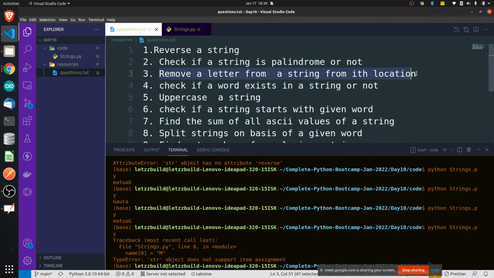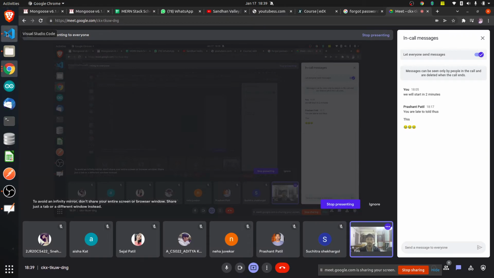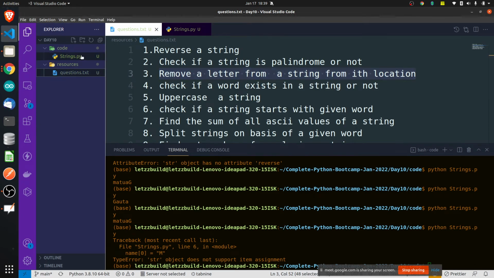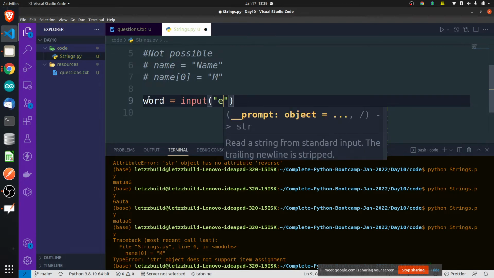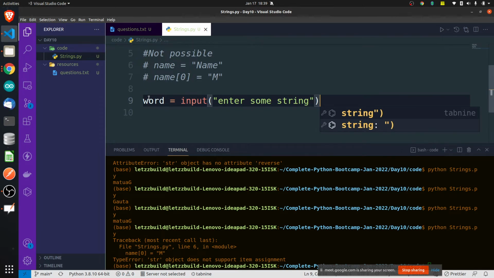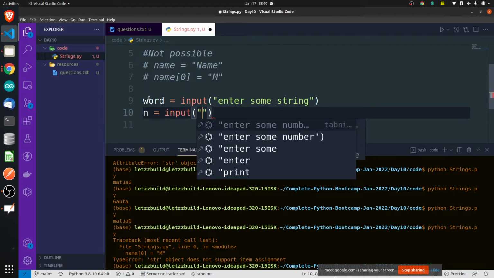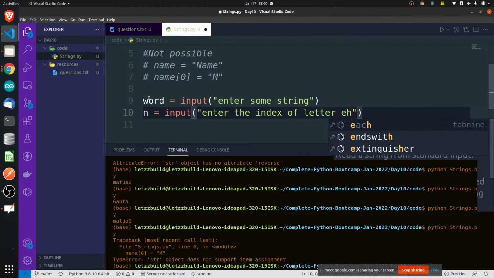Remove a letter from a string from the ith location. So let's first of all take the input from the user. Let's ask him to enter some word. Input, enter some string. Once you enter some string, we'll ask it to enter also some n value, which is the location. Enter the index of the letter which you want to remove. Very simple.